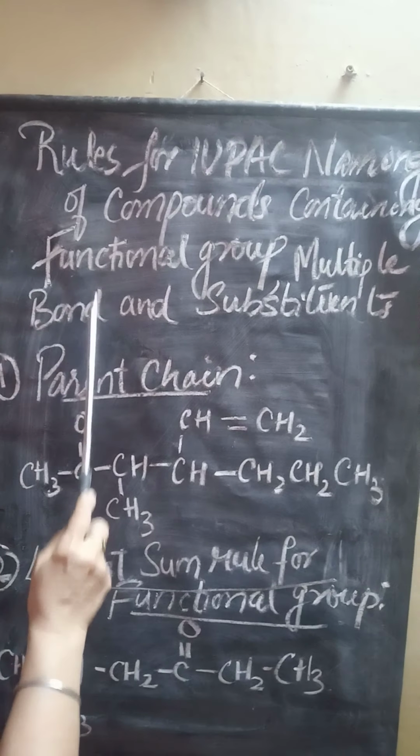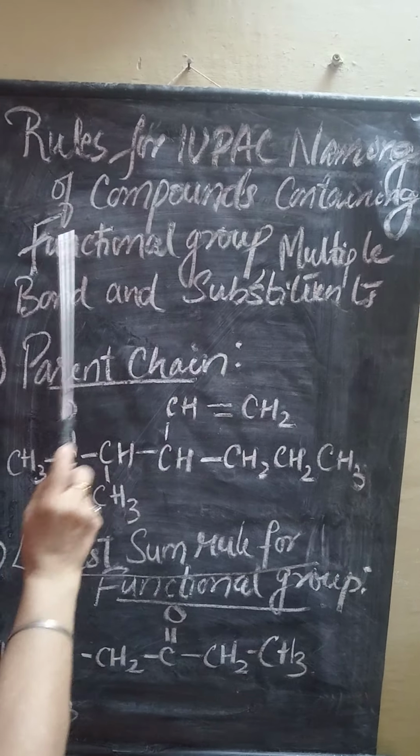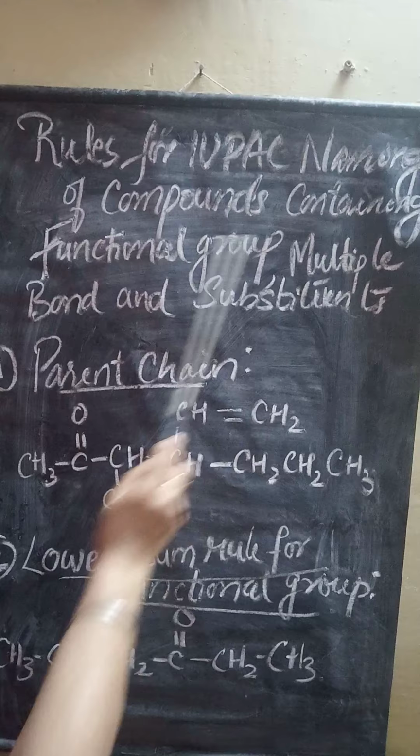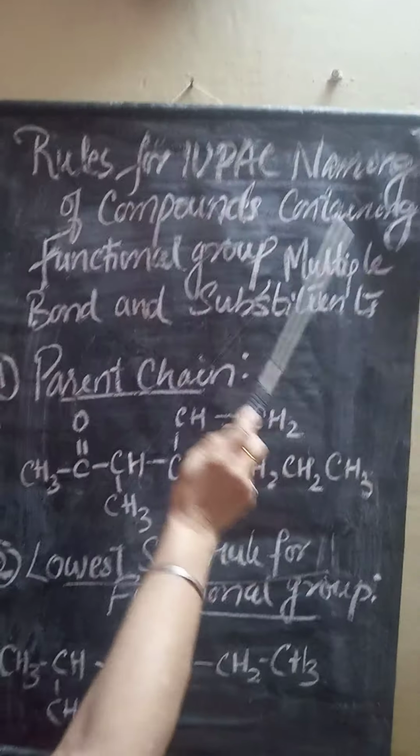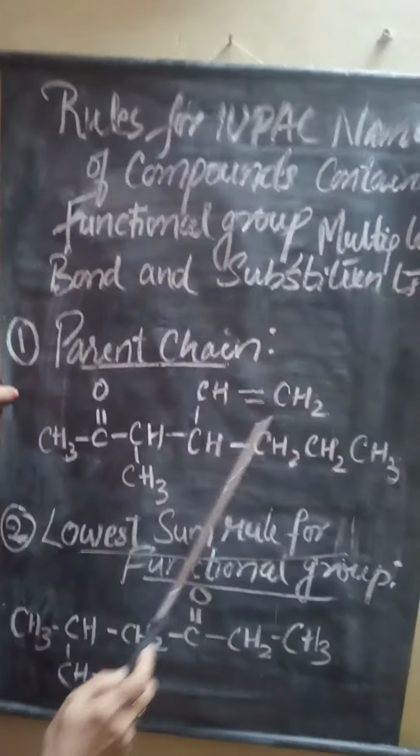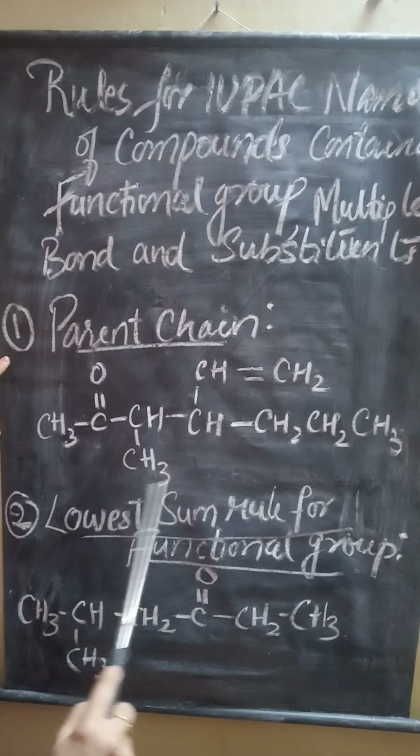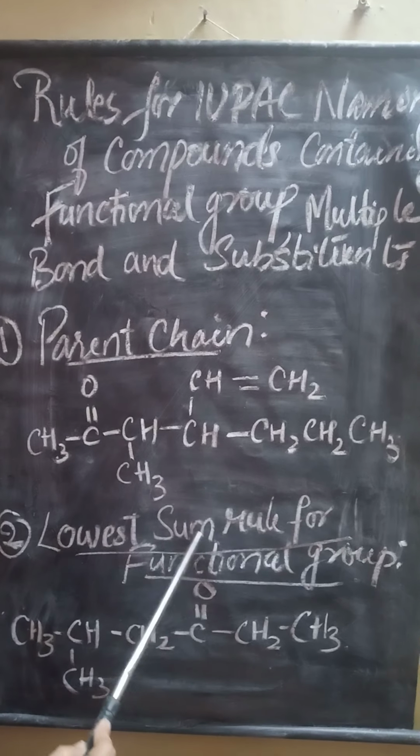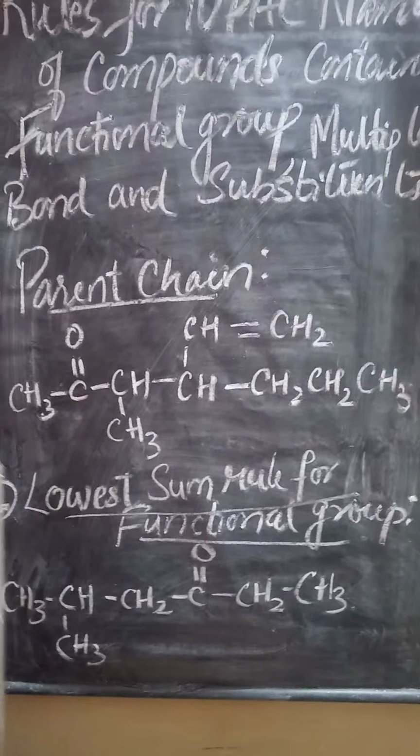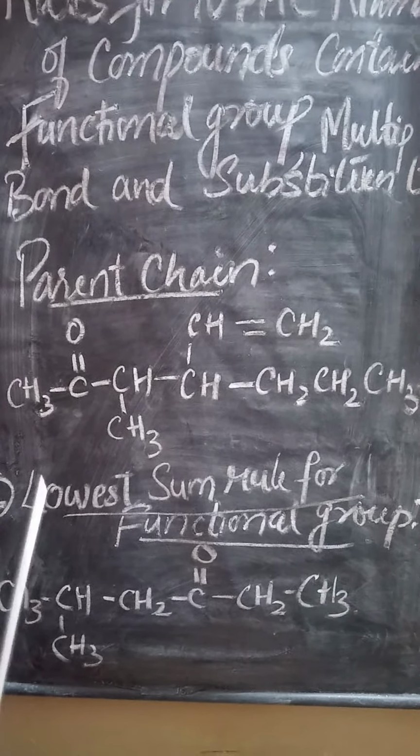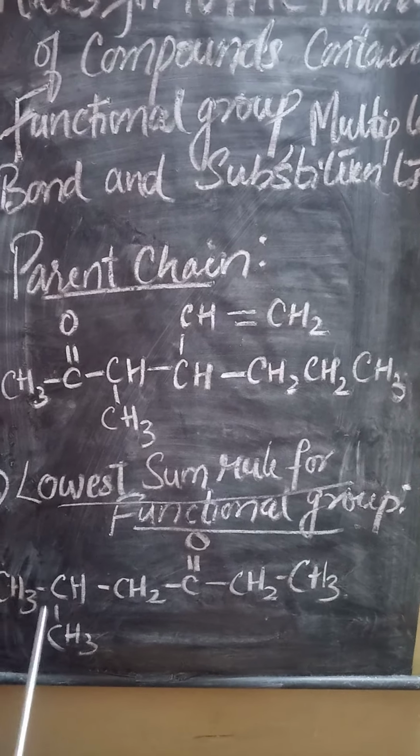Now we will study the rules for IUPAC naming of compounds which contain a functional group, a multiple bond, and a substituent. These three will be there, and we will see what rule is followed to give the IUPAC name. First, the parent chain. Now this is the compound; we have to decide what the parent chain in it will be. Again, we will follow the same rule: we give preference to the functional group first, then to the multiple bond, and last to the substituent group.